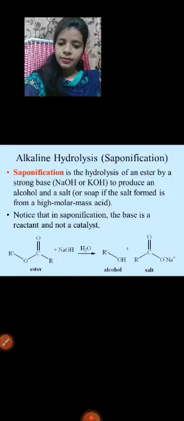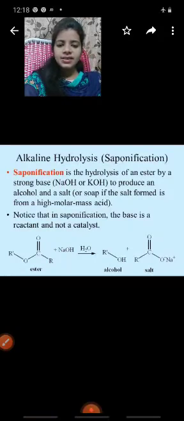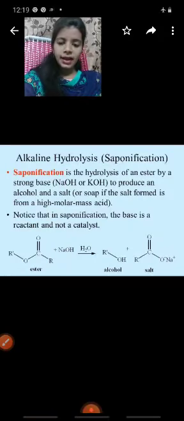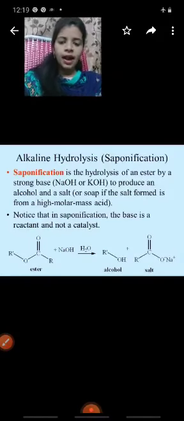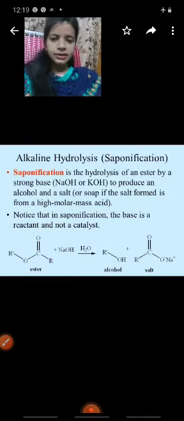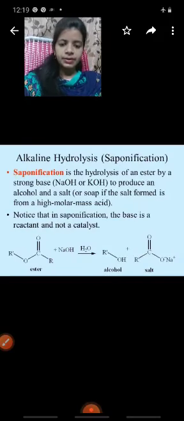Understand? Notice that in saponification the base is a reactant and not a catalyst. The ester reacts with sodium hydroxide and water. It gives rise to an alcohol and salt.